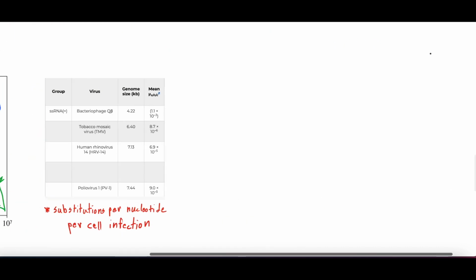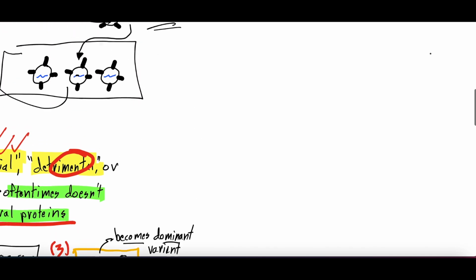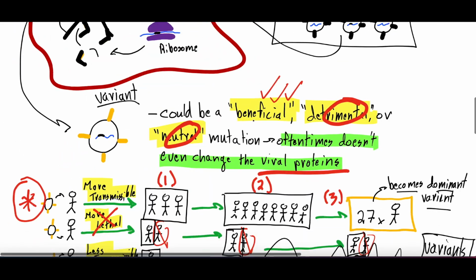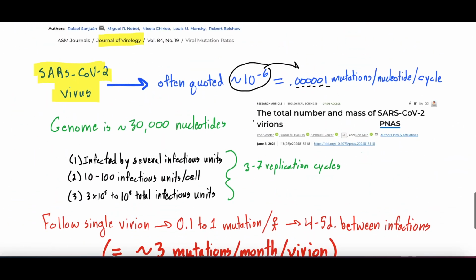And when we say nucleotide, we're going to scroll up to our picture. This is a strand of RNA, right? Each one of these smaller areas is a nucleotide or a nucleoside. We actually can't remember which one is the correct verbiage if it's RNA, so we're just going to write nucleotide, but each one of these is a nucleotide. So the study here is essentially saying this many 10 to the -6 mutations per nucleotide per infectious cycle.